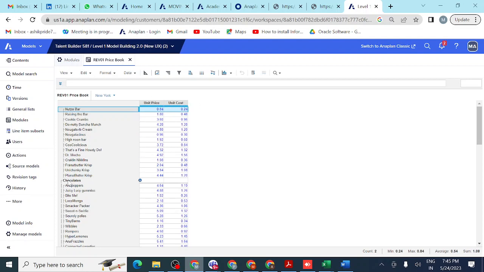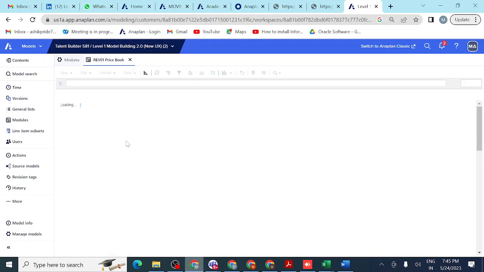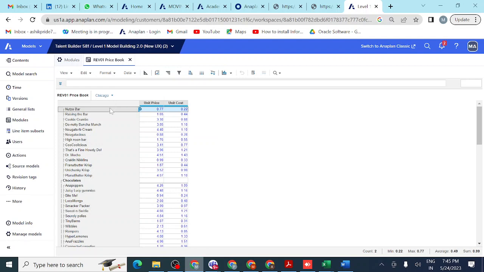In Excel also you can see rows and columns, but in Anaplan this is the extra dimension. We can see the details for the New York location. You can even change to the Chicago location and see the unit cost and unit price of each and every product. Each and everything we can change by location. That is the advantage we have here.